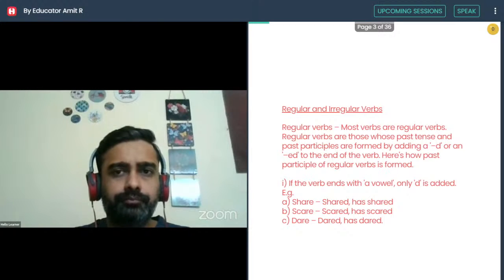Here's how the past participle of regular verbs is formed. If the verb ends with a vowel, only d is added. Example: share, shared, has shared; scare, scared, has scared; dare, dared, has dared.